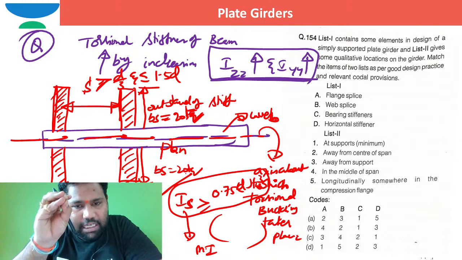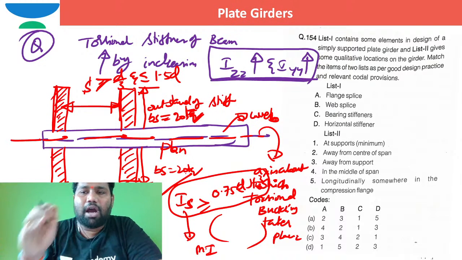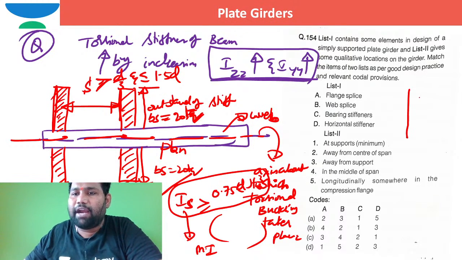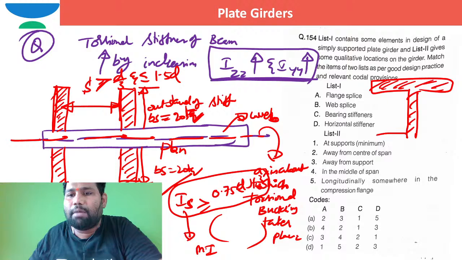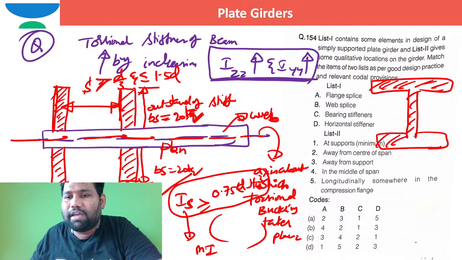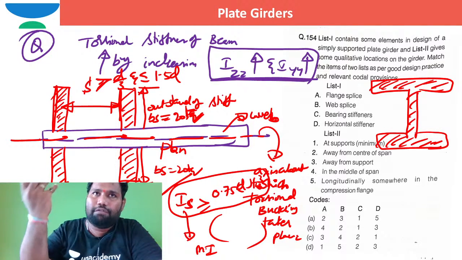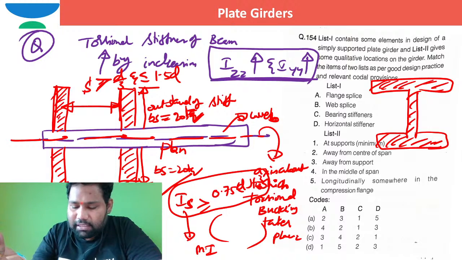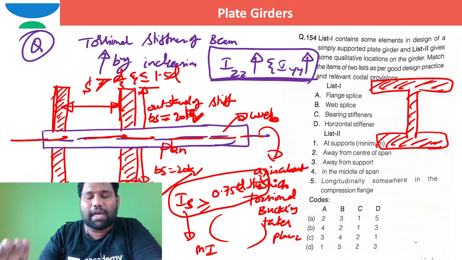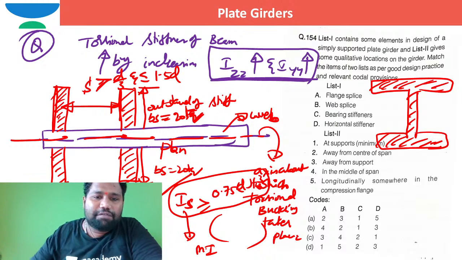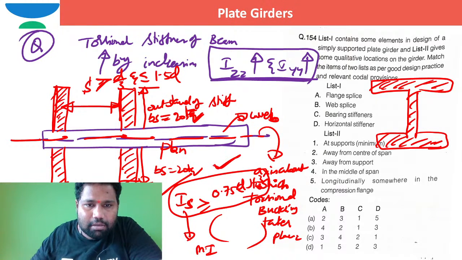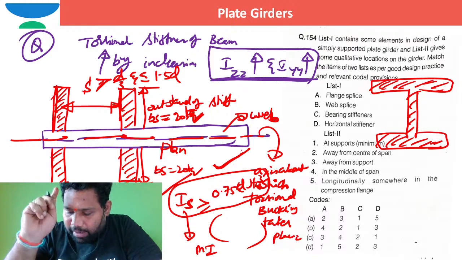Built up section is far preferable, brother, because in a built up section you can provide whatever depth of the web, whatever width of the flange, whatever thickness of the flange, everything you are able to do. In such case, the design is very simple. In this built up section, if you want to achieve a certain minimum moment of inertia with the help of a stiffener, the code asks us to provide this minimum moment of inertia, right?